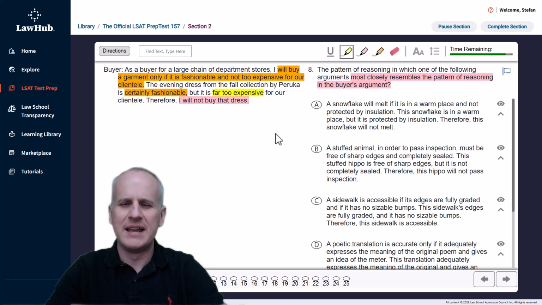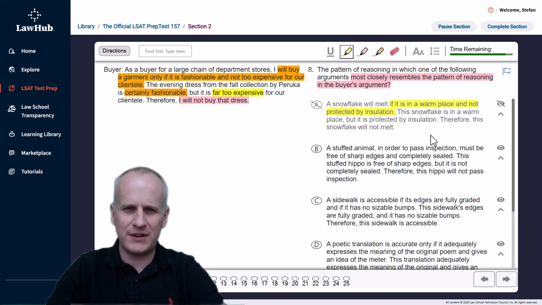So choice A reads, a snowflake will melt if it is in a warm place and not protected by insulation. This introduces what is known as a sufficient condition. It is something that will guarantee the outcome. It is not something that is necessary for the outcome. So choice A introduces sufficient conditional logic, not necessary conditional logic, and we should be able to eliminate it without even reading further.